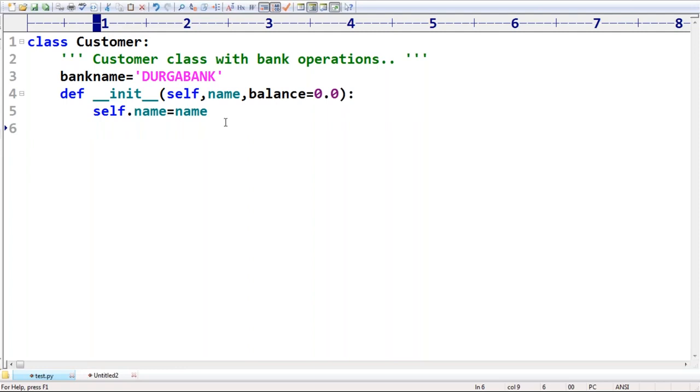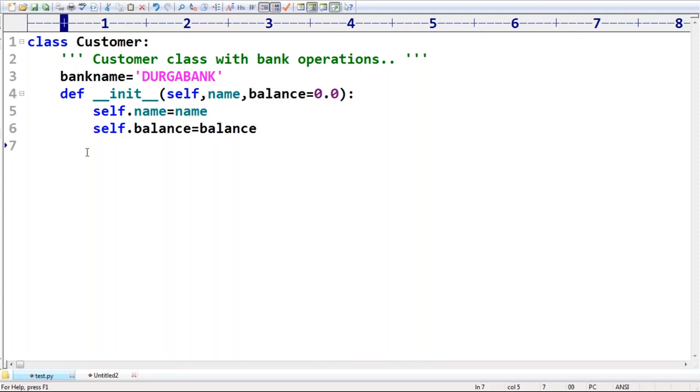But let me take balance also: self.balance is equal to balance. If he is providing anything, then automatically balance is there. Up to this, any doubt? You can take account number, address, n number of fields, no problem at all.